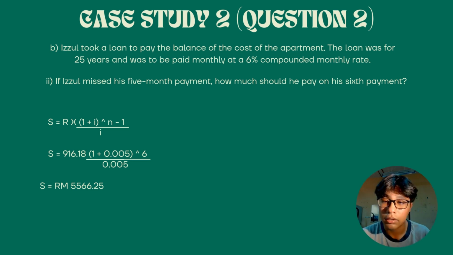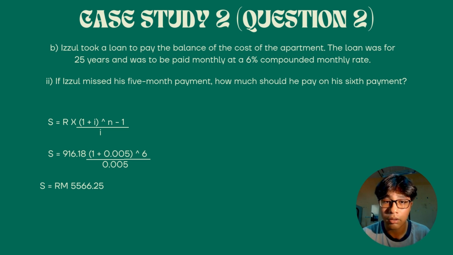We can use the future value method, which is S equals R times ((1 plus i) to the power of n minus 1) divided by i. And we can just put in the numbers: S equals 960 ringgit 80 cents times ((1 plus 0.005) to the power of 6 minus 1) divided by 0.005.